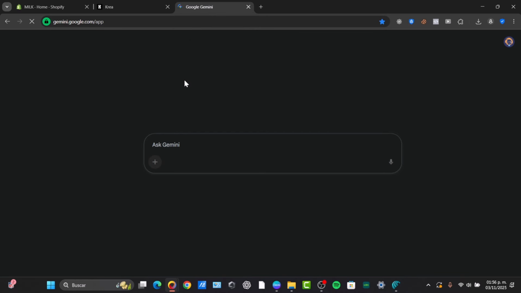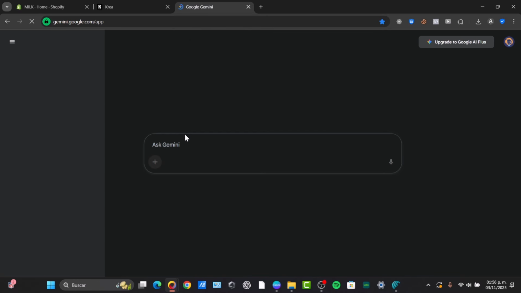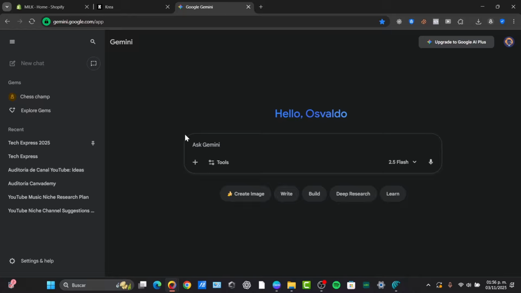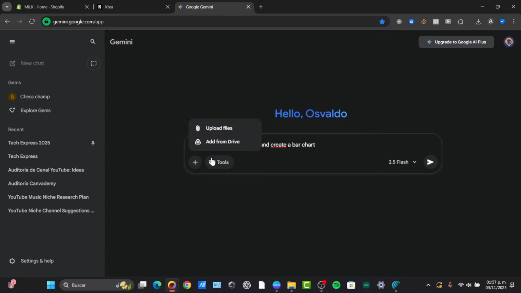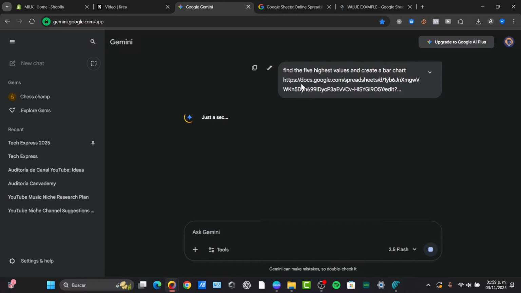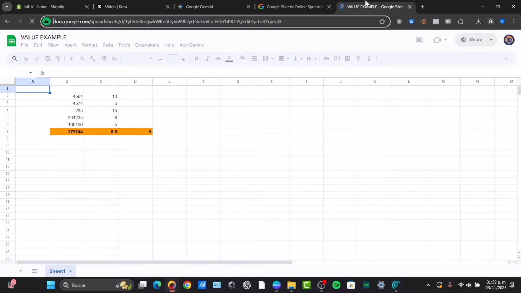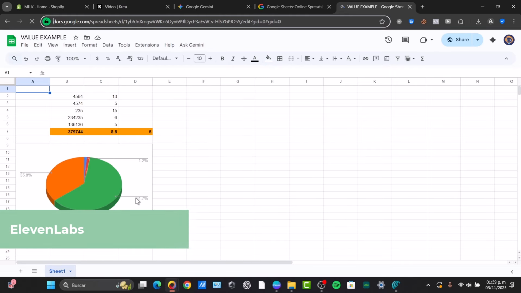But what you can do, for example, is that this feature is often available in the free trial, and the model is really amazing for productivity. So I can find the 5 highest values and create a bar chart by uploading a simple TSV file. And I gave, for example, this specific link of my document, and usually it does a really great job.